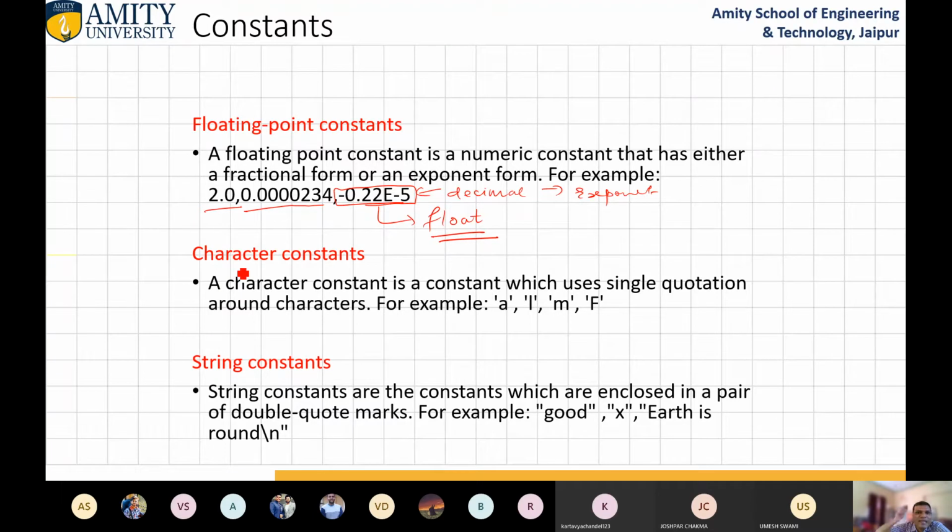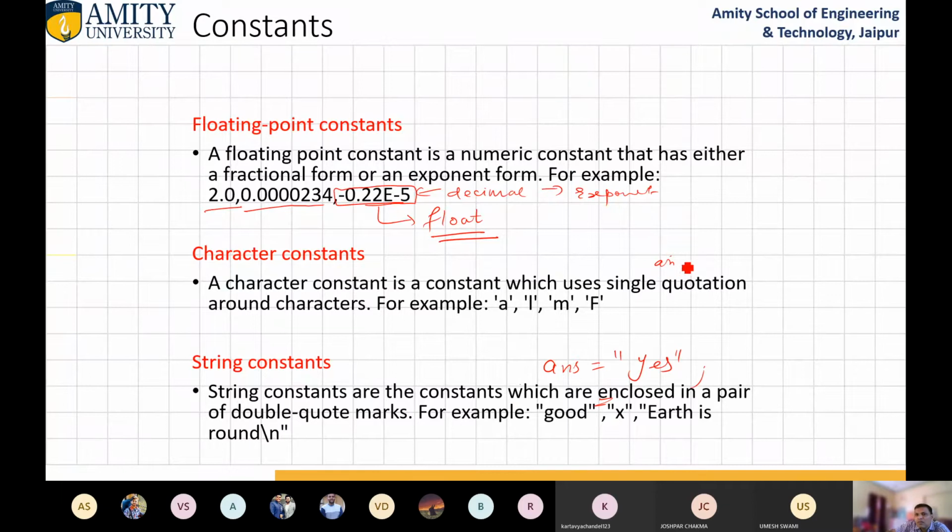Then character constant. A character constant uses single quotation marks around characters, for example A, L, M, F. If we use a character in conjunction with single quotes, it becomes a character constant. And string constant is used with double quotes. So when we write answer equals to yes, this is a string.